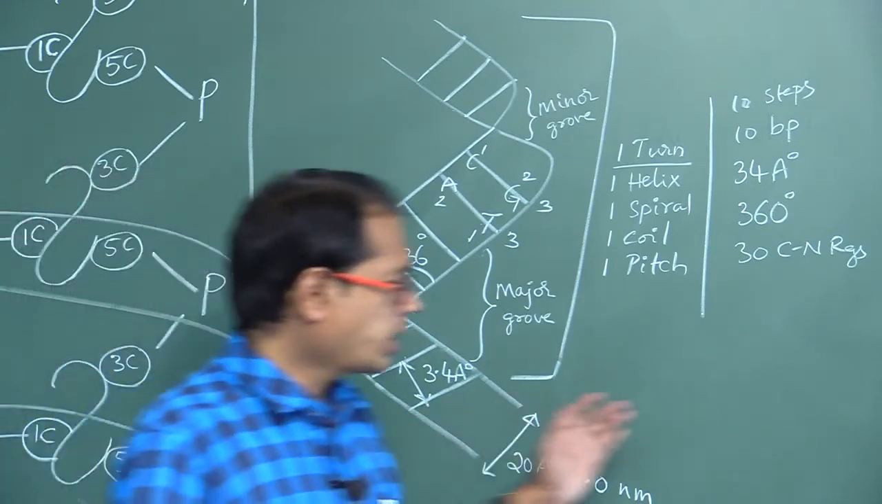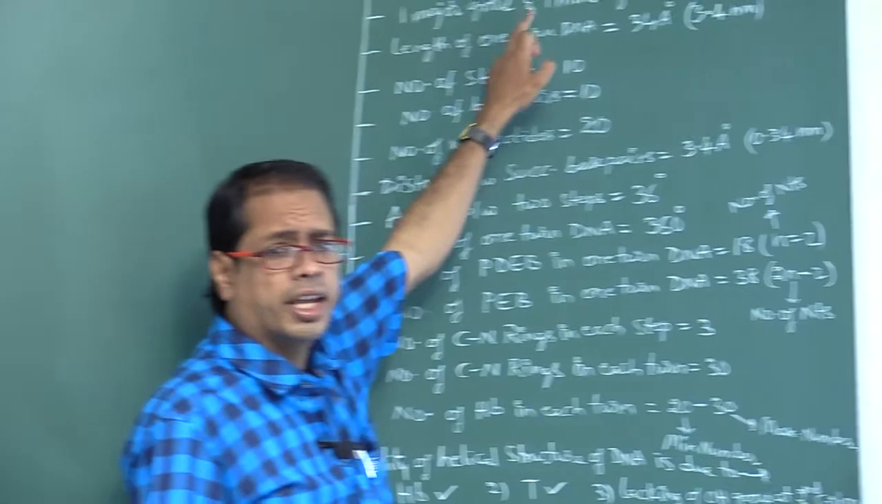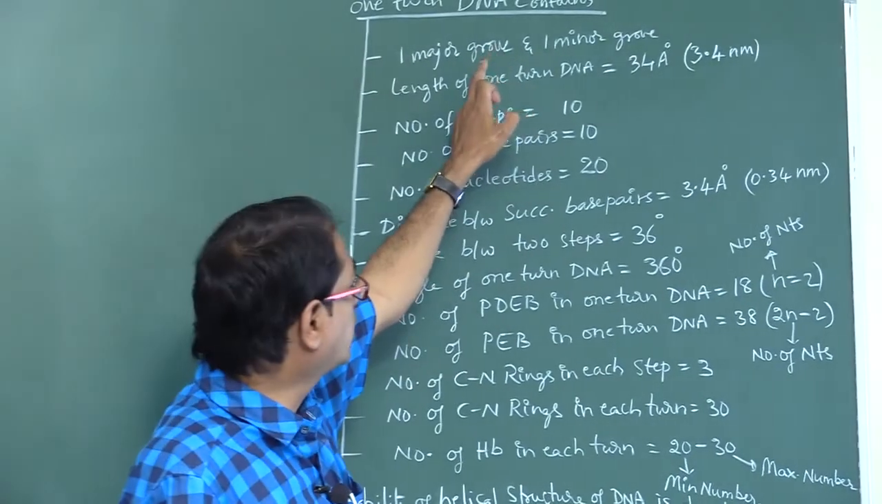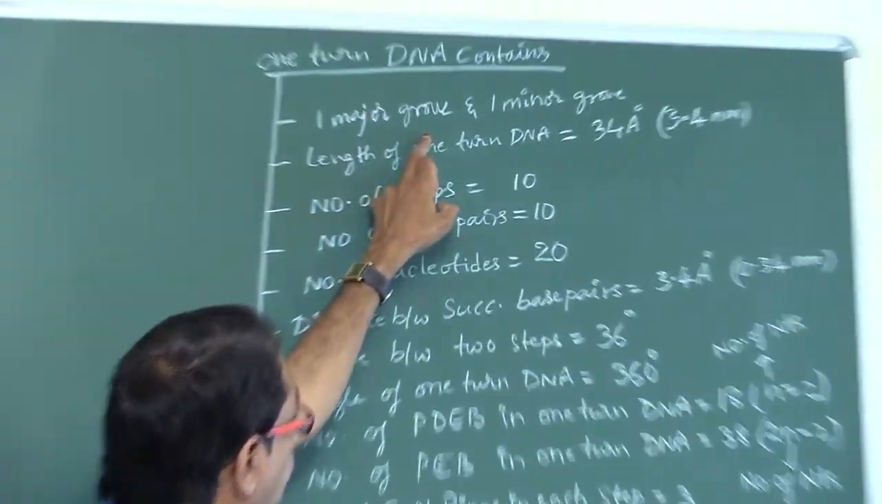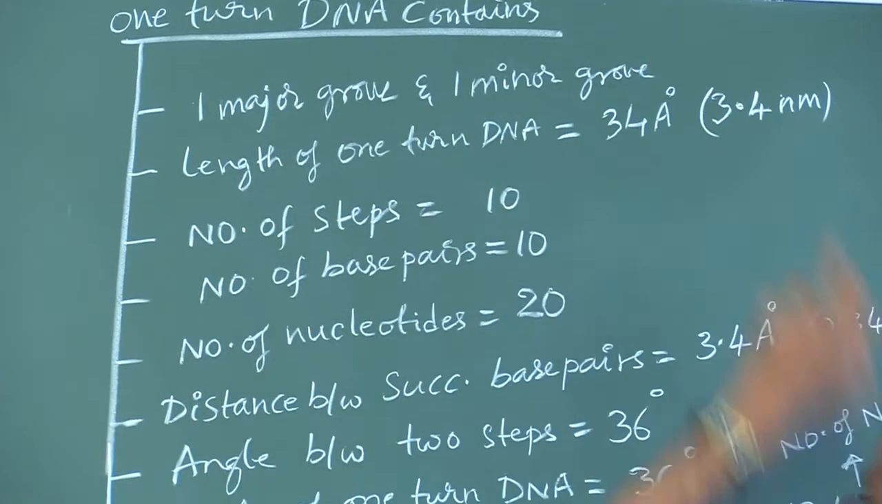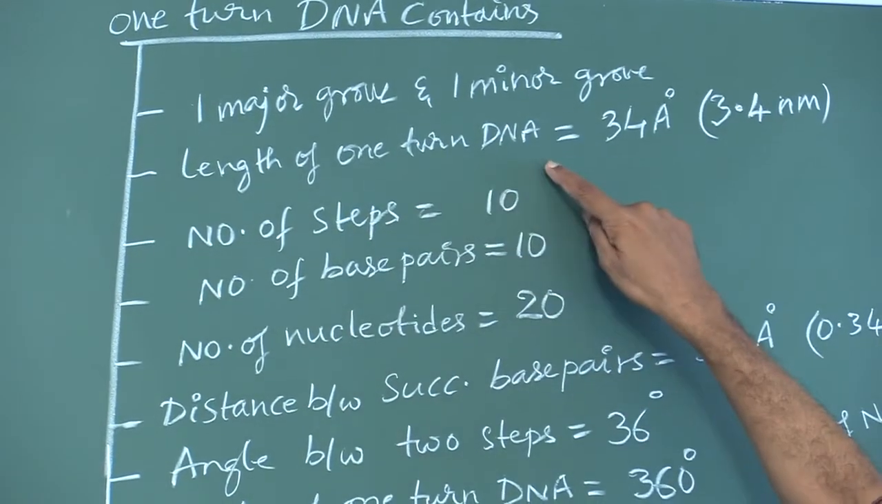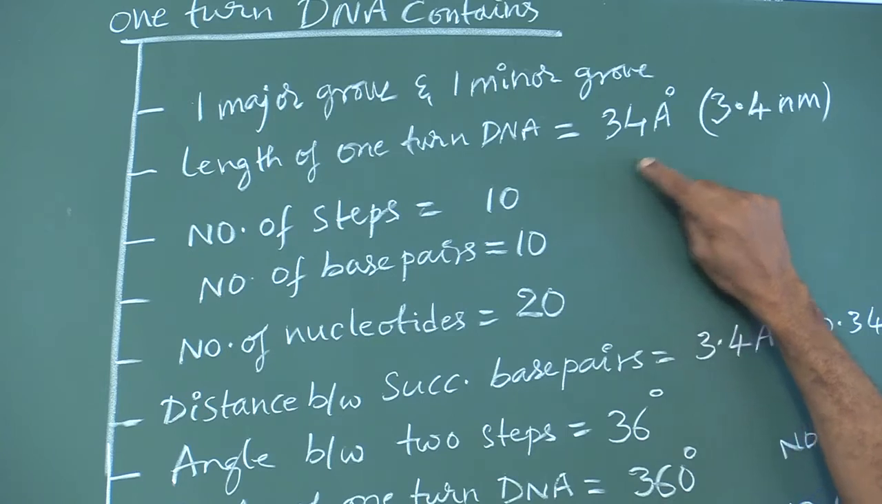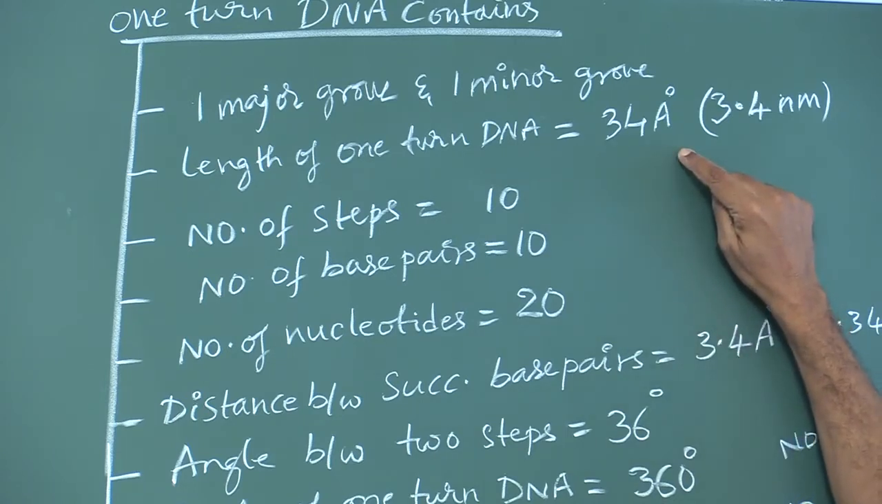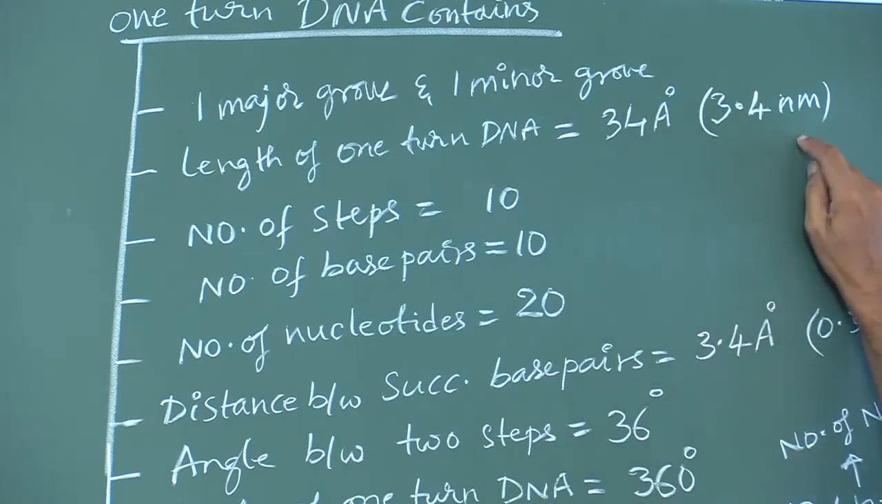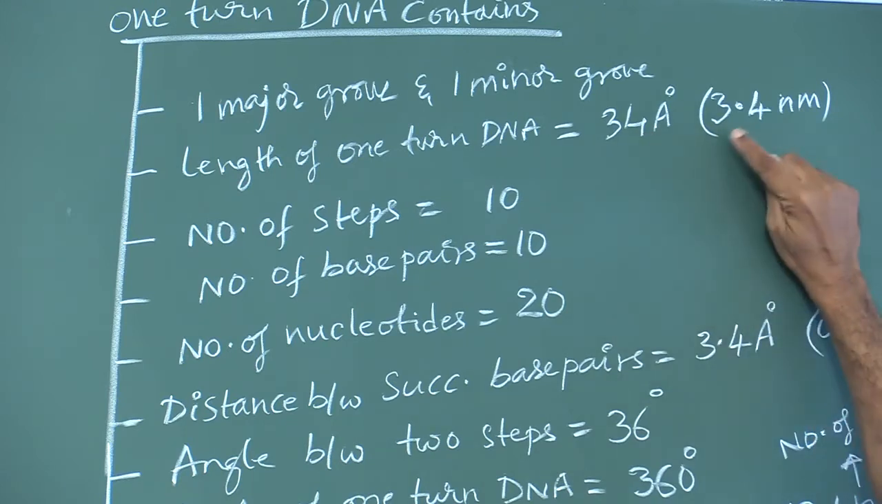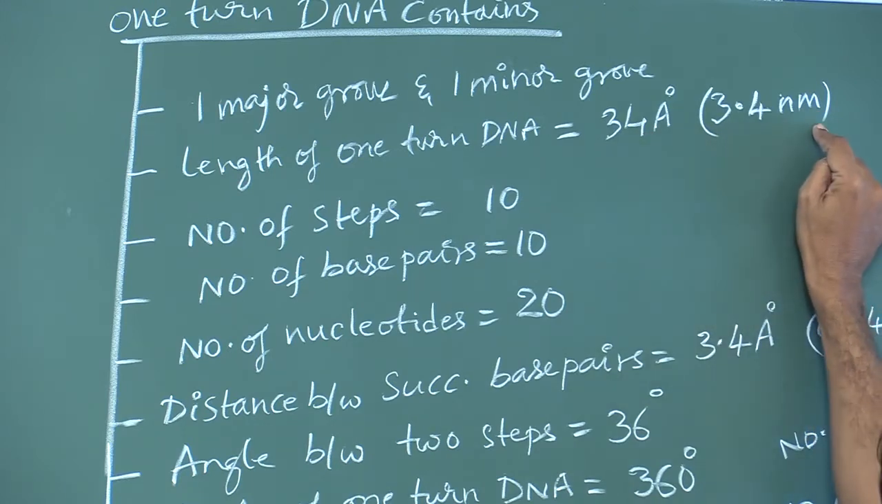Now look here, my dear students. One turn of DNA contains one major groove and one minor groove. The length of one turn of DNA is 34 angstroms. Dividing by 10 gives nanometers: 34 by 10, 3.4 nanometers. Angstroms are converted into nanometers by dividing by 10.